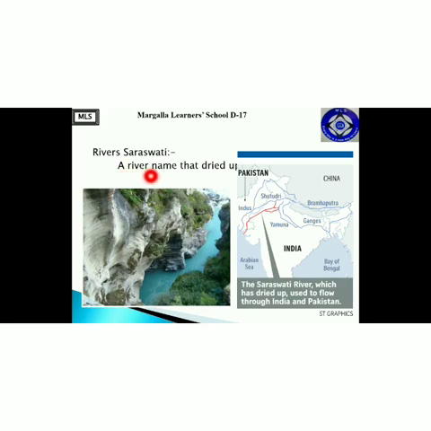The next word is River Saraswati. It is the name of a river that dried up. Dried up means that it does not hold any water at this time. In the previous years or in the previous century, it was a river flooded with water, but at this time there is no water, as you can see in this picture as well. The Saraswati river, which has dried up, used to flow through India and Pakistan. This is India and this is Pakistan. Through this area this river used to flow.